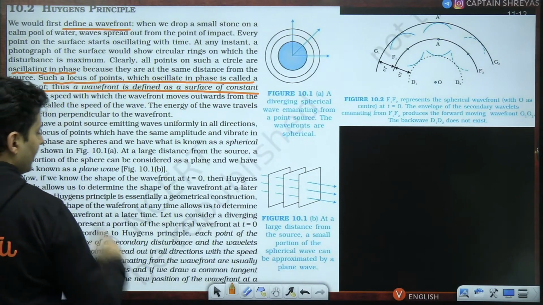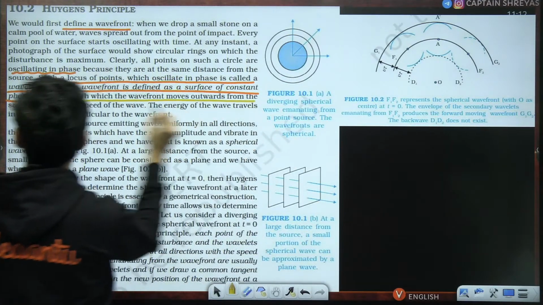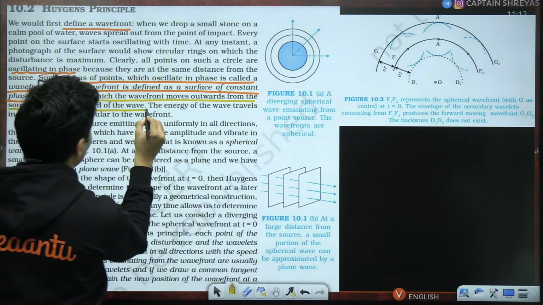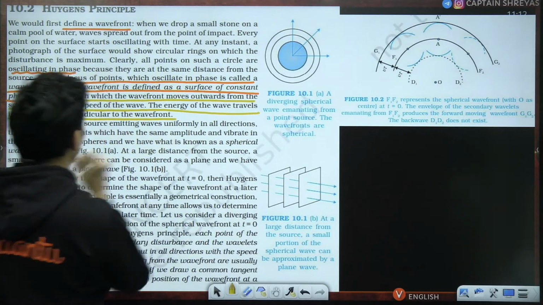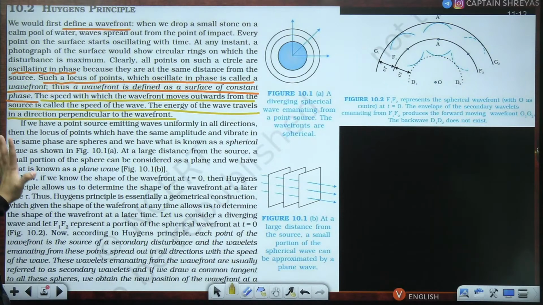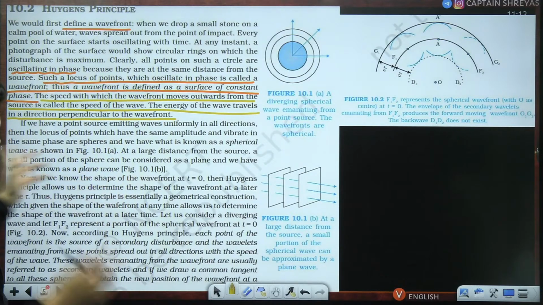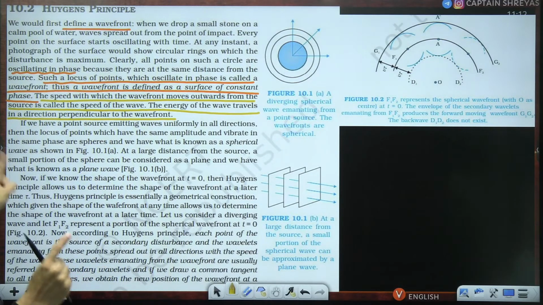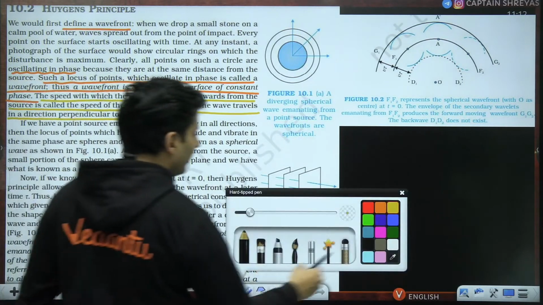The next important point: the speed with which the wavefront moves from the source is called the speed of the wave. The energy of the wave travels in a direction perpendicular to the wavefront. Now, if you have a point source emitting waves uniformly in all directions, then the locus of the points which have the same amplitude and vibrate in the same phase are spheres. Hence, we have something called a spherical wave.